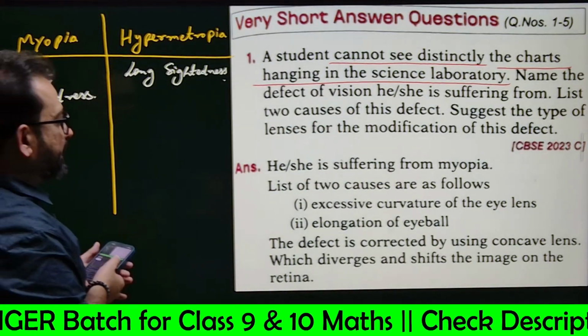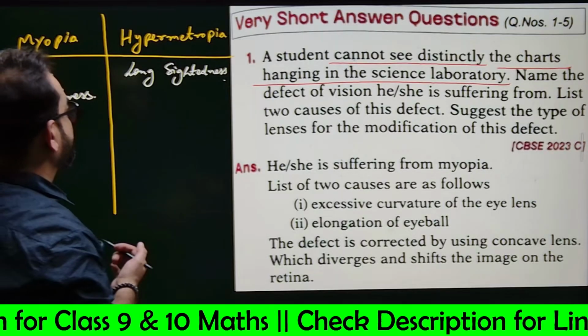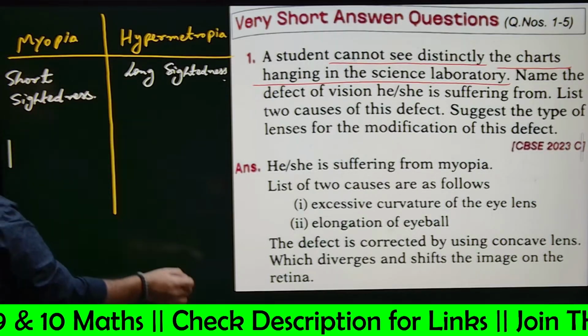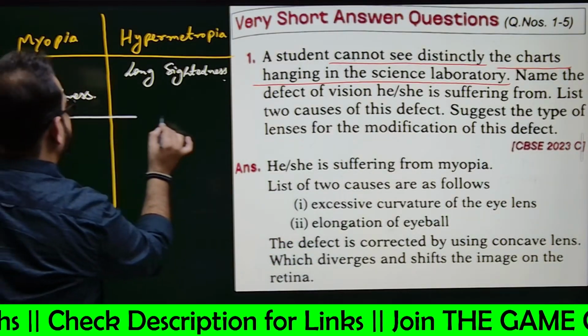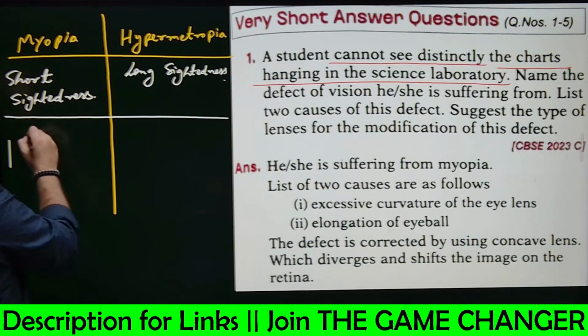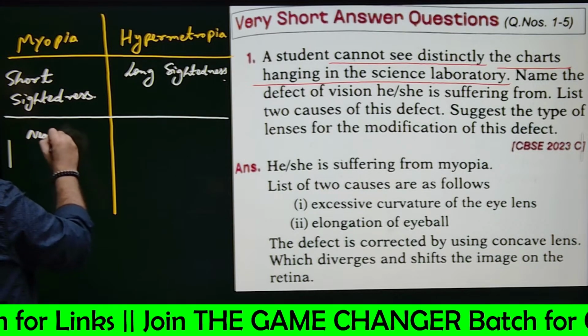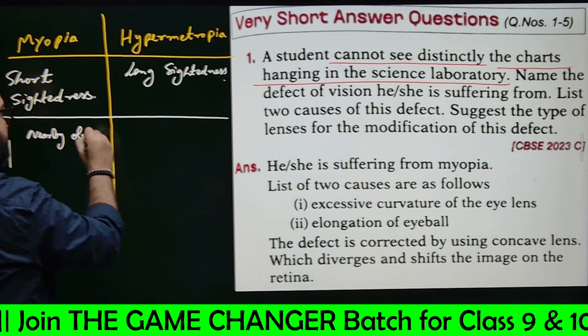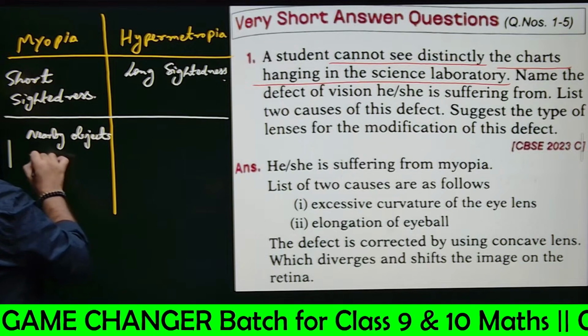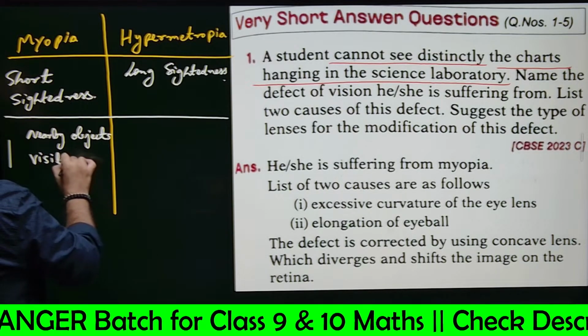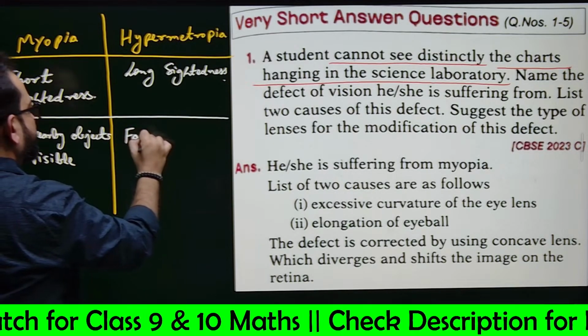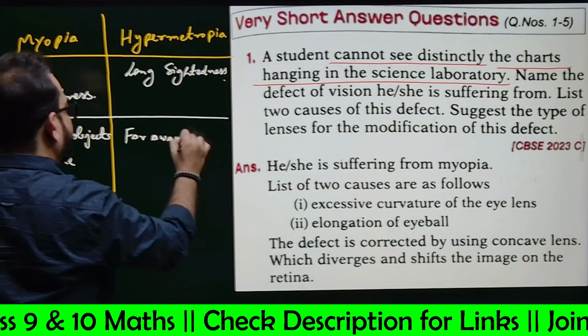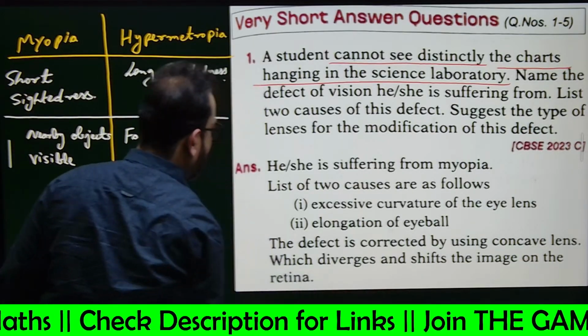So what is myopia and what is hypermetropia? Let me clear it to you. Myopia means short-sightedness, right? It means nearby objects are visible.